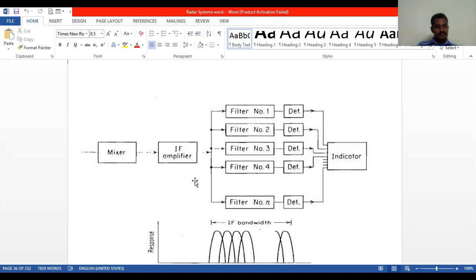In most cases of practical interest, the expected range of Doppler frequencies will be much wider than the frequency spectrum occupied by the signal energy. The use of a wideband amplifier covering the expected Doppler range will result in an increase in noise and a lowering of the receiver sensitivity.